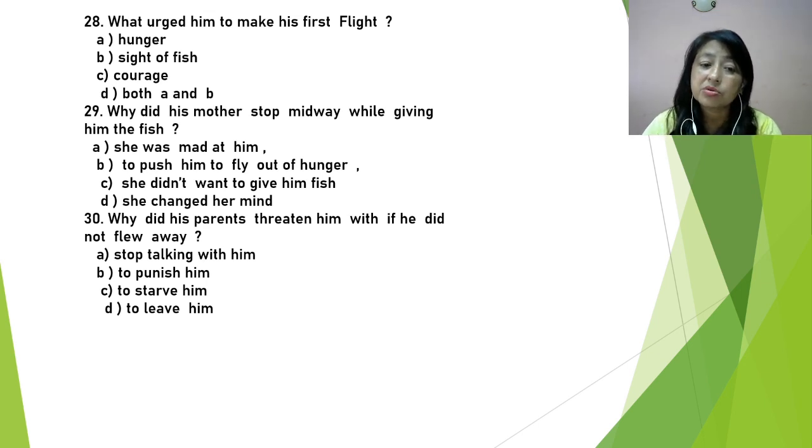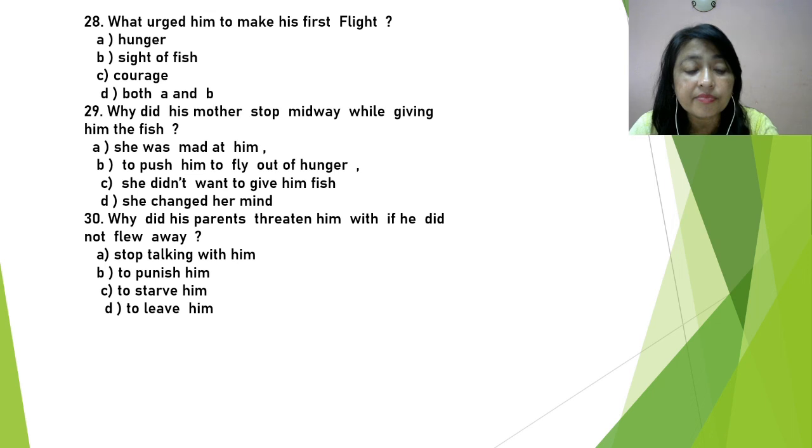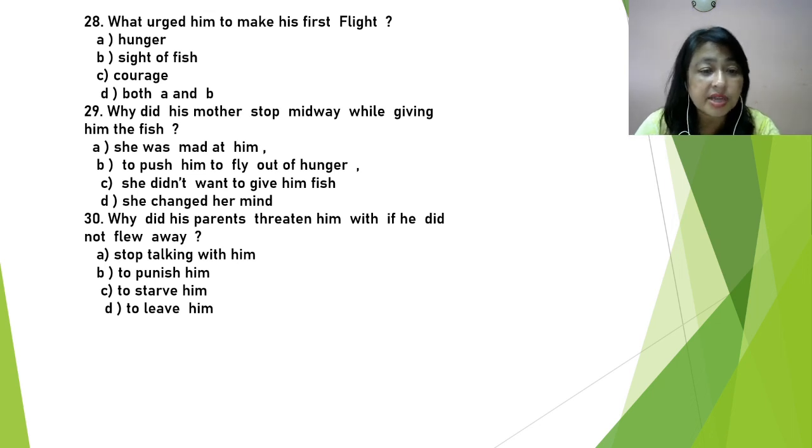So, why did his parents threaten him then? The answers are given here: stop talking with him, to punish him, to starve him, or to leave him. So, what did his parents threaten him with? They threatened him that if he did not fly away, they would leave him to starve.